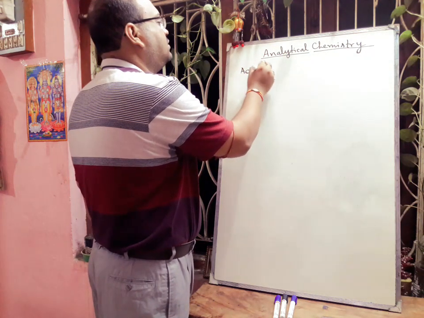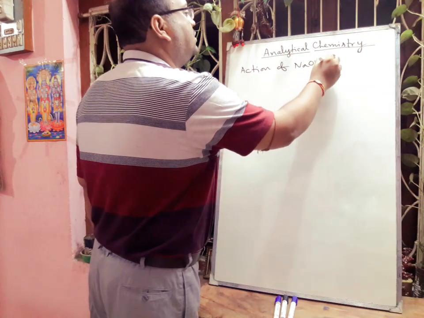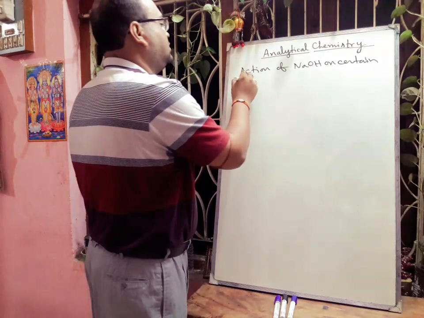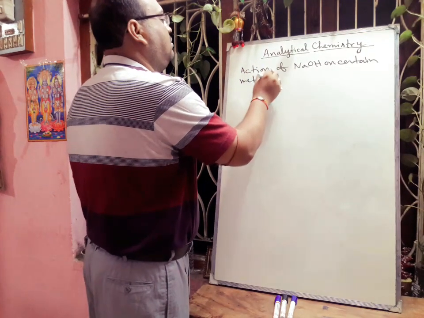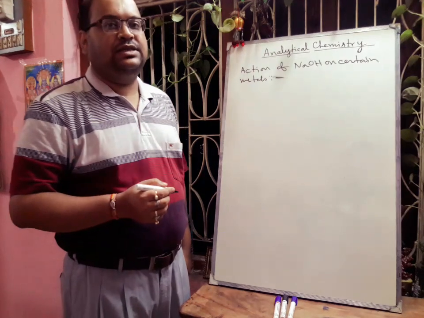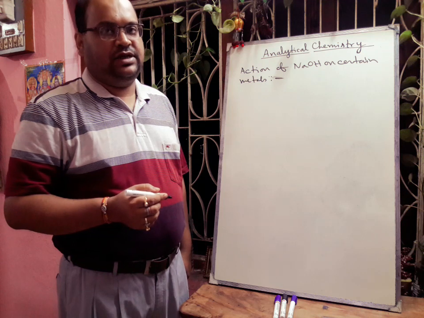Action of sodium hydroxide on certain metals. First, we will discuss the reaction of zinc and concentrated sodium hydroxide.